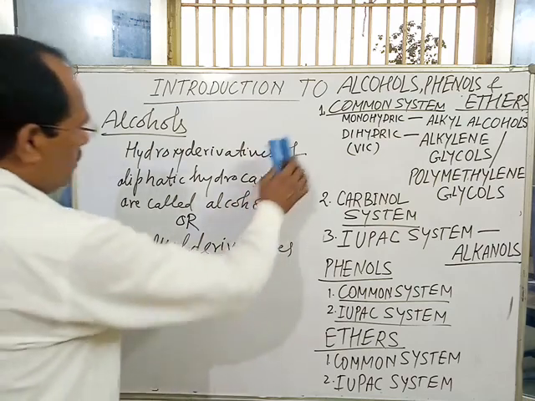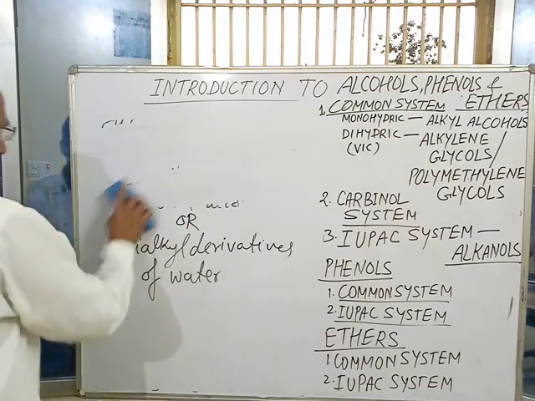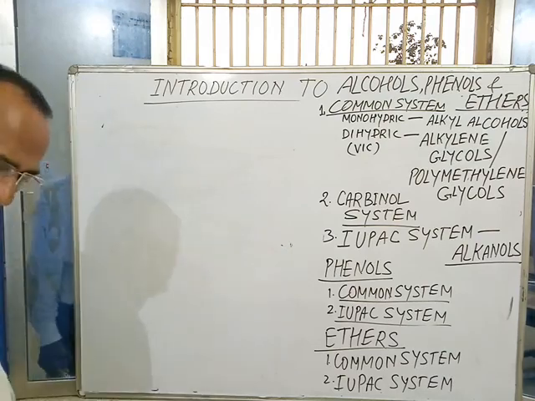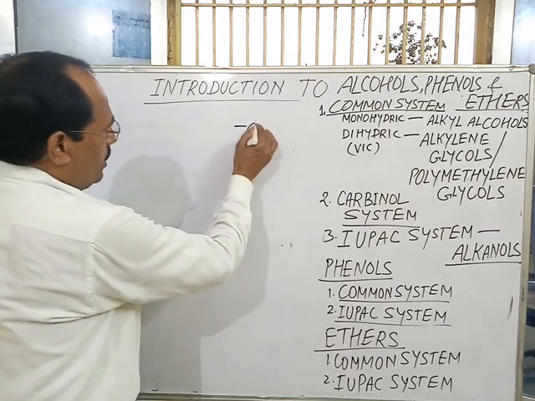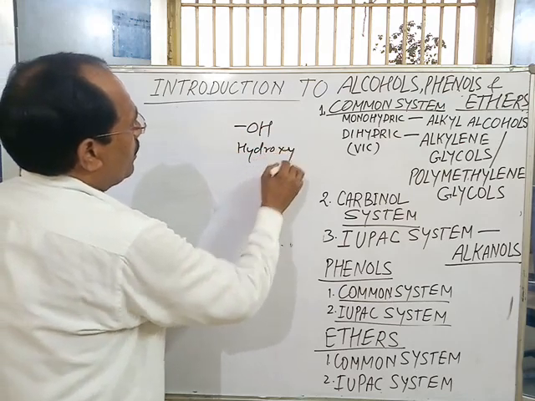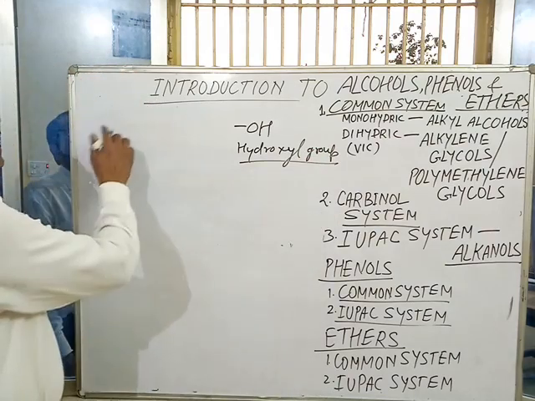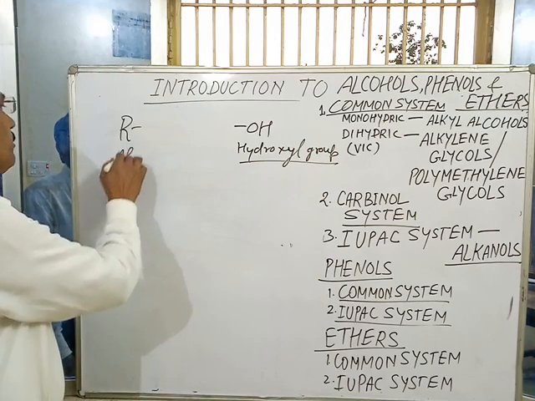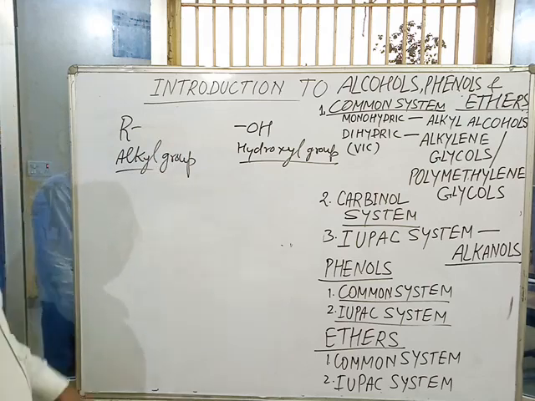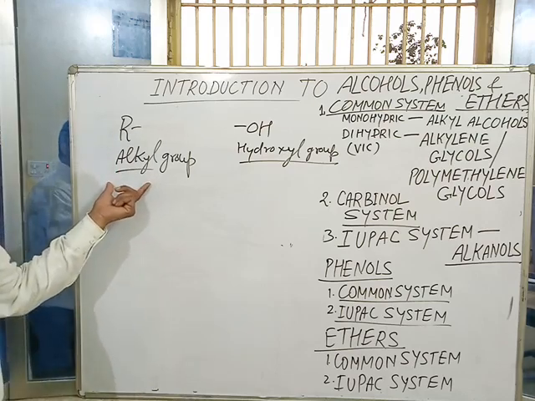Take some examples of alcohols. This is the OH group, the hydroxyl group, and R is an alkyl group, a hydrocarbon chain of aliphatic hydrocarbons.